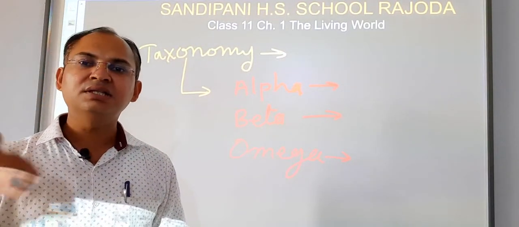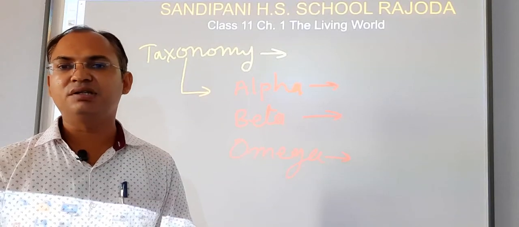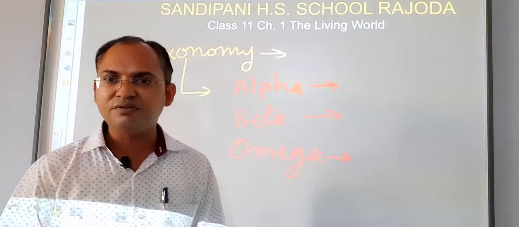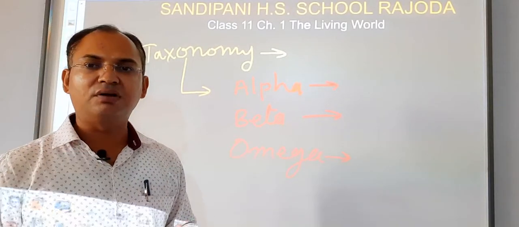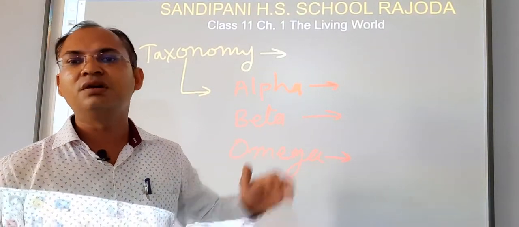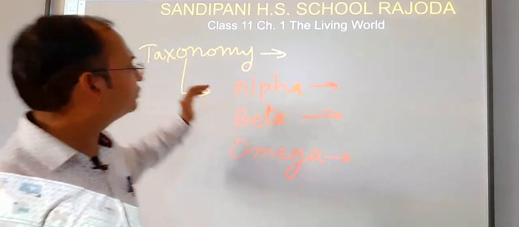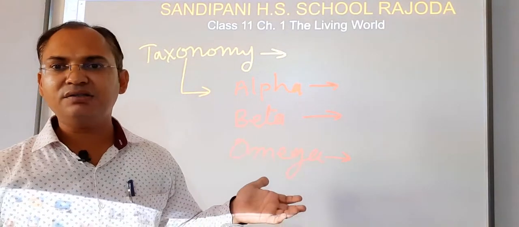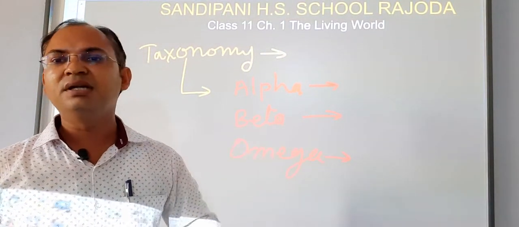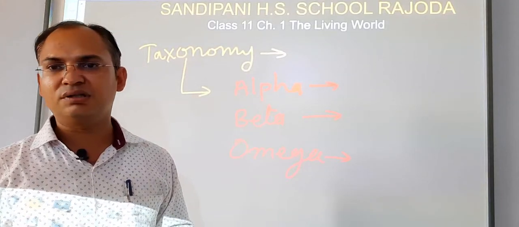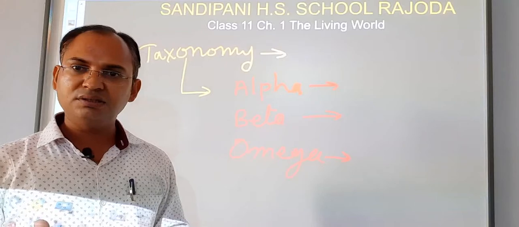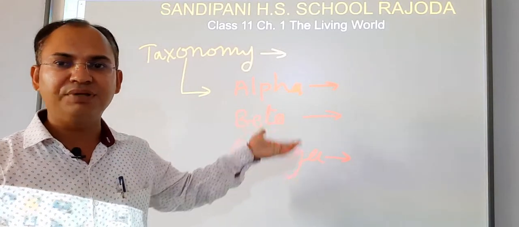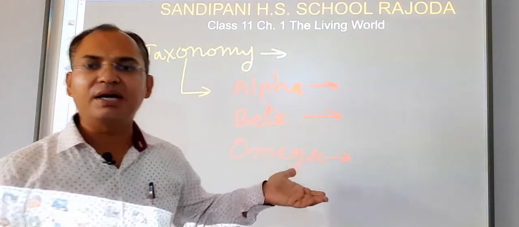We consider the genetic information of the living organisms, and on the basis of that genetic information, we classify and provide the name to the living organisms. That process is known as omega taxonomy. So, students, taxonomy is the branch of science which deals with identification and nomenclature of living organisms, and taxonomy has three main parts: alpha taxonomy, beta taxonomy and omega taxonomy.